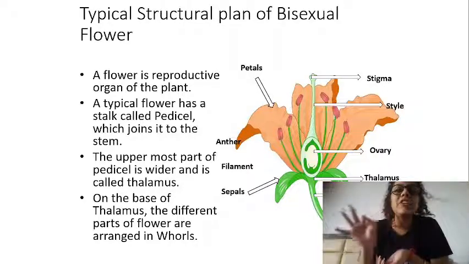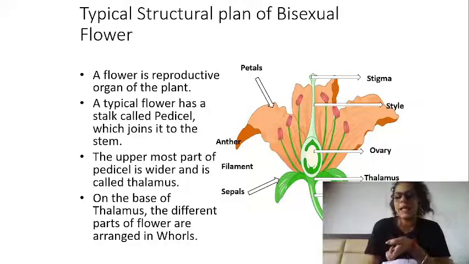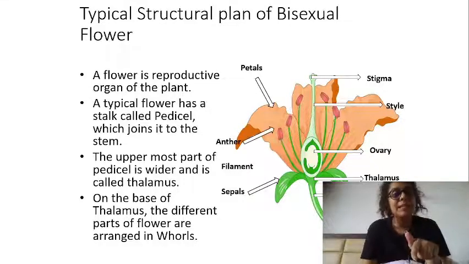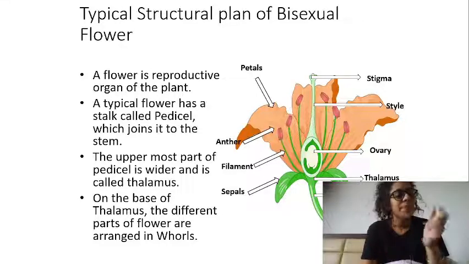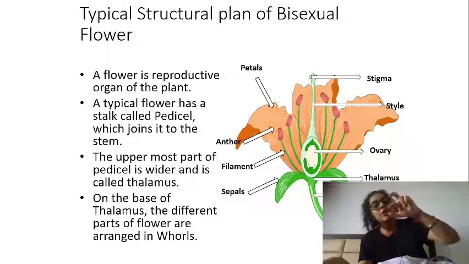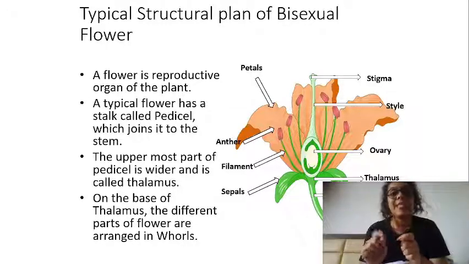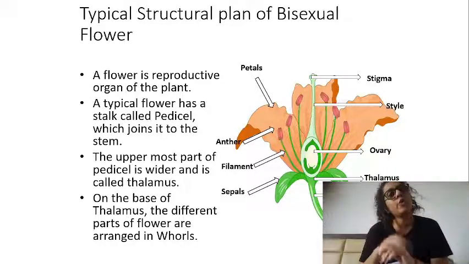They are the female reproductive part of the flower. On the other hand, in the diagram, the anther, and lower to it the filament, the long tube like structure. Anther is a bilobed structure, filament is a long tube like structure, together we call them stamen. And stamen is basically the male reproductive part of the flower.